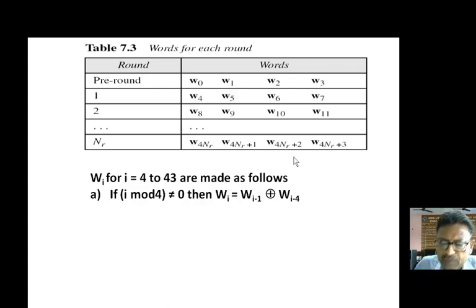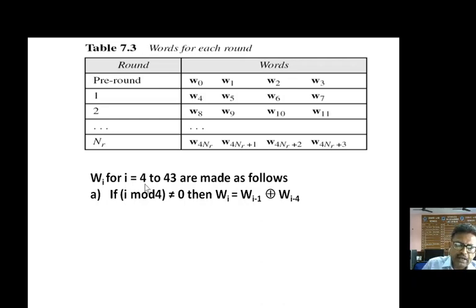And how will we be creating these words? W4 will be created with the help of the previous words, W5 will be created with the help of previous words, W6 will be created with the help of previous words and so on. So there is a formula by which we are able to create it. The formula says that Wi for i equal to 4 to 43 are made as follows. How is it?